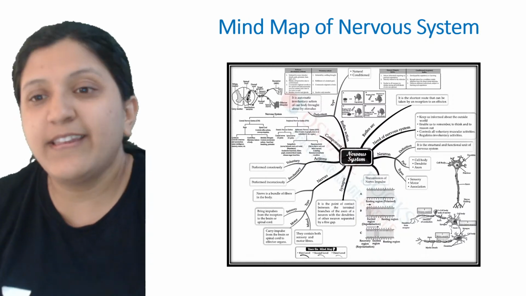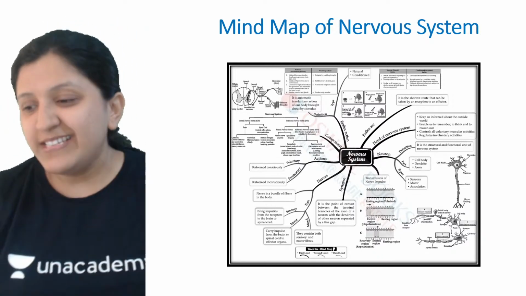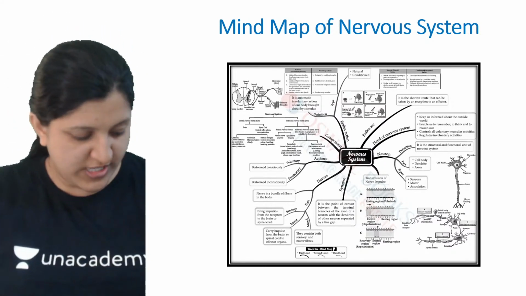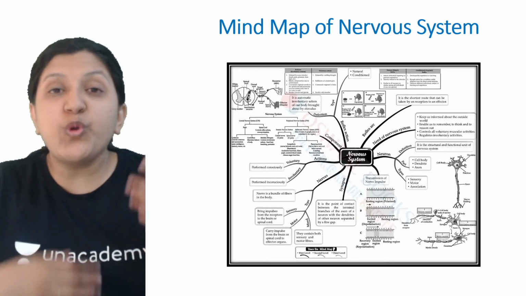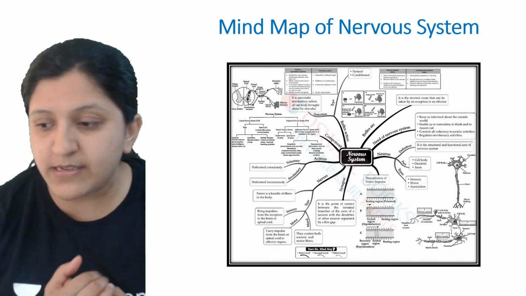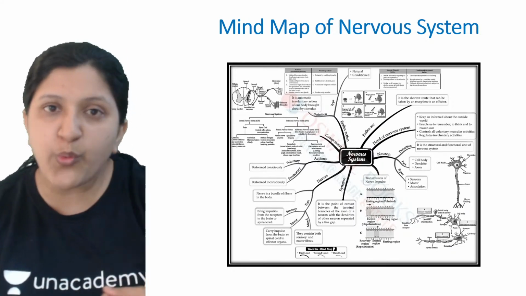Okay, then we will start with this. That is the mind map on the nervous system. Okay, so this is the mind map of the nervous system. A mind map is one such thing where you can revise this whole chapter easily, like a quick revision.